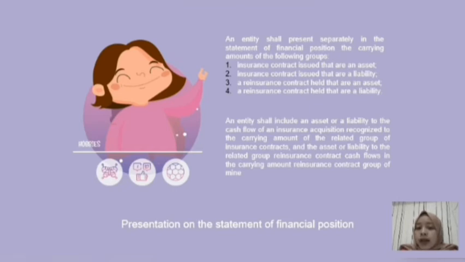Those requirements reflect all the rights and obligations that arising from the group of insurance contract as a single asset or liability. Based on this standard, that requires entity to present groups of contract that are in an asset position separately from group of contract in a liability positions in the statement of financial position. This requirement results in the need for an entity to allocate premium cash flow and the liability for incurred claims to each group of insurance contract to determine if that group of insurance contract is an asset or liability position.